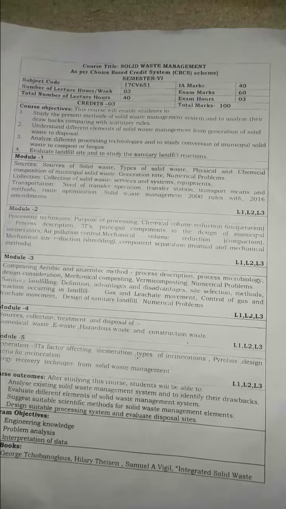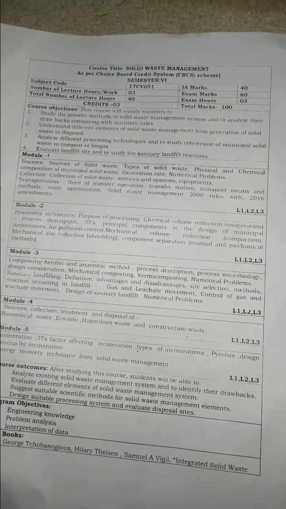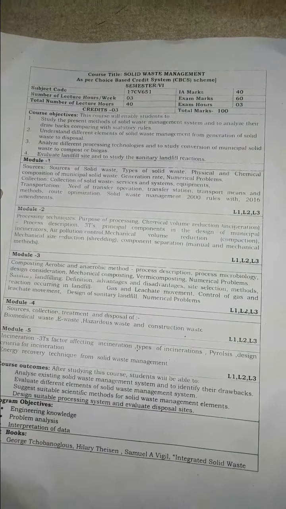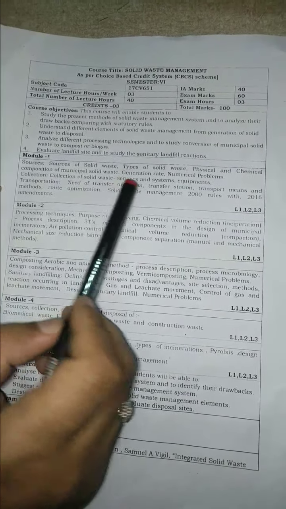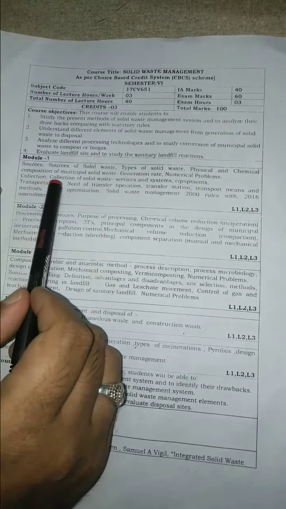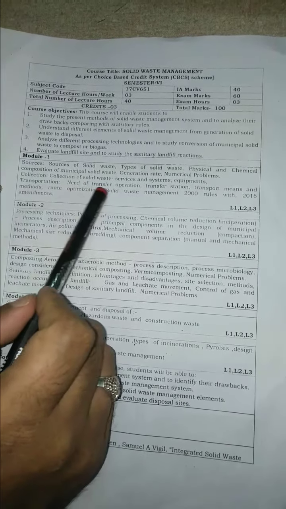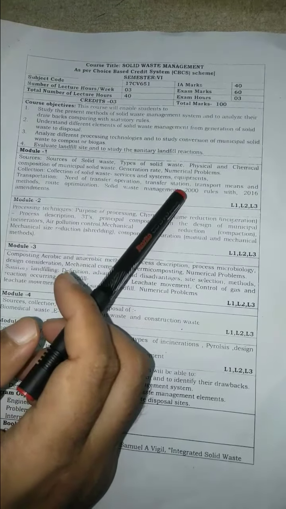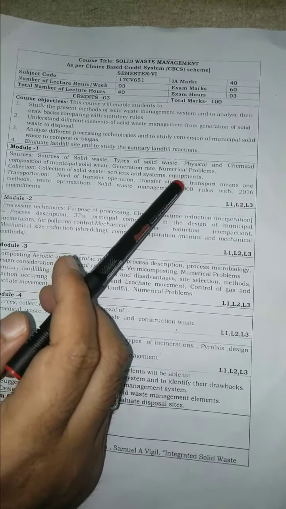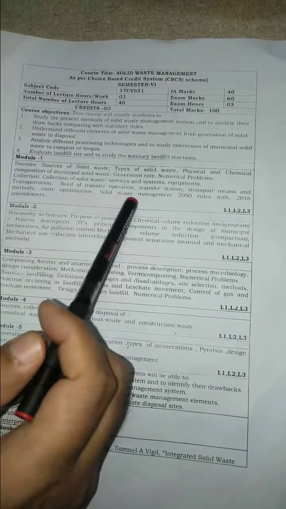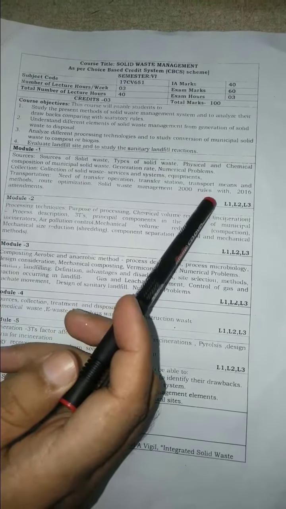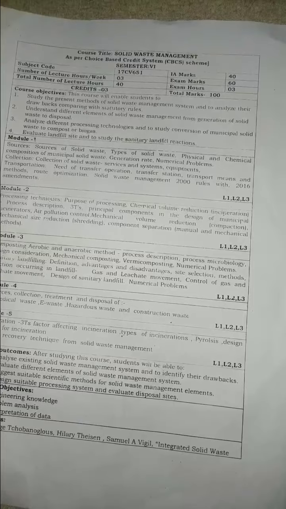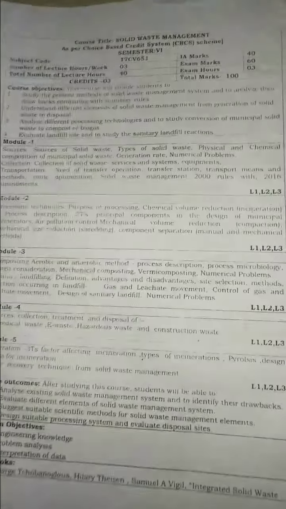Okay, so in module 1 we will be studying the sources of solid waste, types of solid waste, physical and chemical composition of municipal solid waste, then generation rate, numerical problems, then collection of solid waste by using different types of services and systems, then the equipment utilized for the collection of these waste materials, then transportation, need of transport operation, transfer stations and transport means and methods, then route optimization techniques, and the Solid Waste Management Rules 2000 and its 2016 amendments.